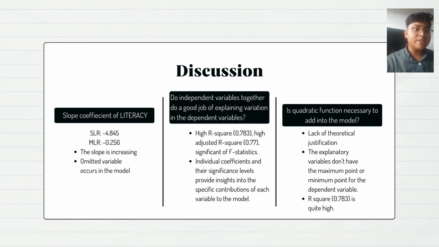Without compelling practical reasons to suspect a non-linear relationship, it's generally recommended to start with the simpler linear model. In addition, the R-squared value in the model is 0.7831, which is considered quite high. This indicates that the current linear model is already explaining a substantial 78.3% of the variation in the dependent variable. If a quadratic term were essential, we would likely see a much lower R-squared value. In summary, the high R-squared value and lack of theoretical justification suggest that the current linear model is likely sufficient. That's all from me. Thank you.